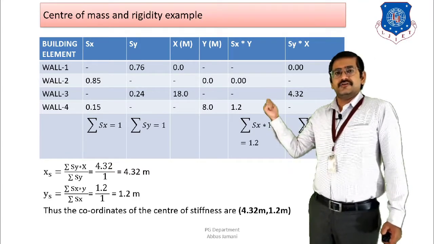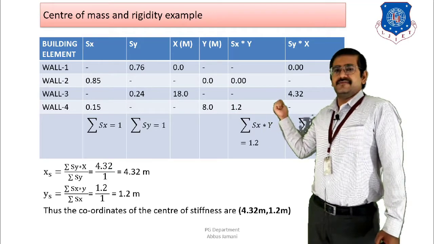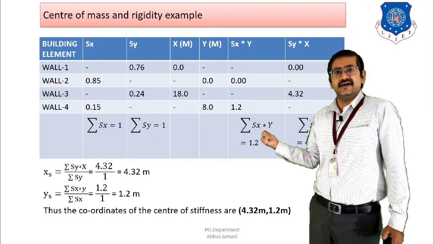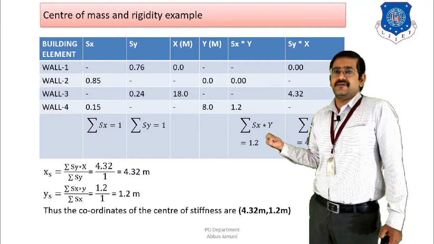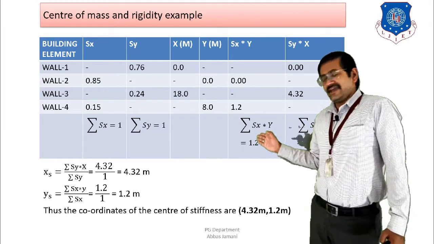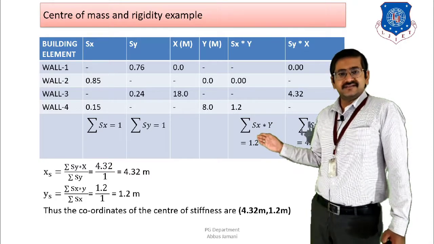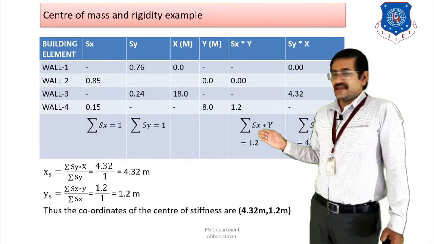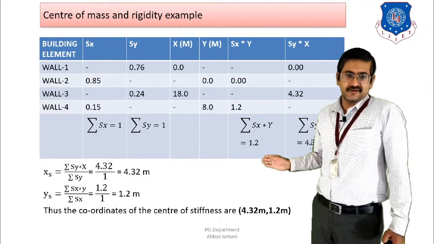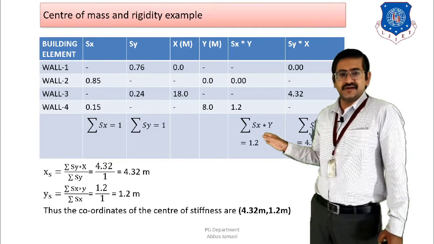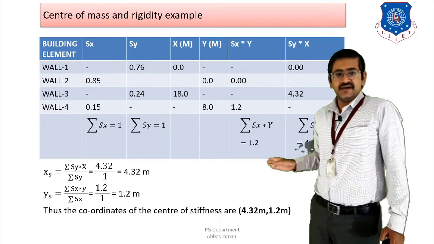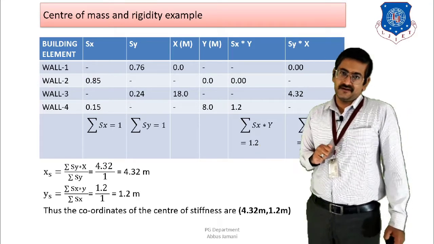Then the fourth column is showing Sx into Y, and the fifth column is showing Sy into X. Once that is done individually, then the summation of sigma Sx into Y and sigma Sy into X has to be done, and then the calculation for coordinates can be done by applying the formula Xs is equal to sigma Sy into X divided by sigma Sy, and similarly Ys is equal to sigma Sx into Y divided by sigma Sx. If you apply this formula, you can see that the stiffness coordinates Xs is equal to 4.32 and Ys is equal to 1.2.